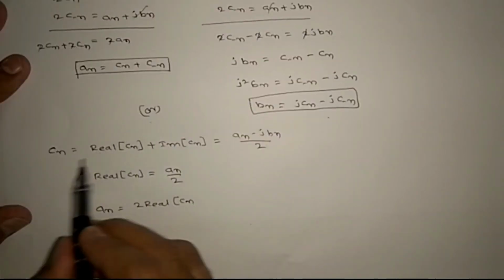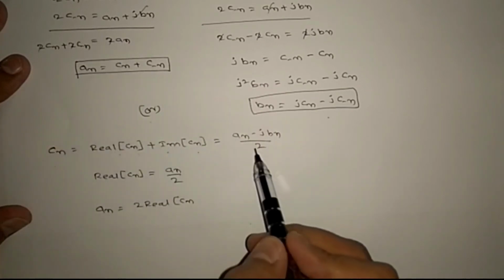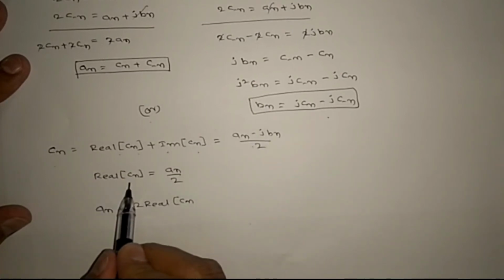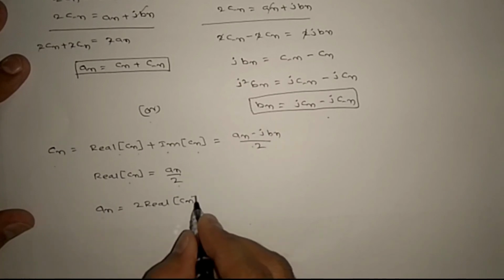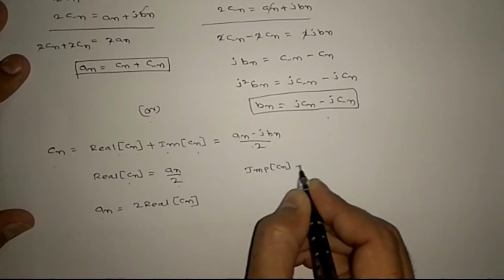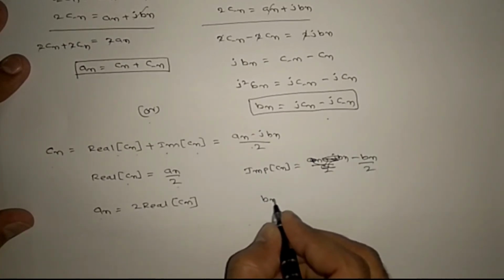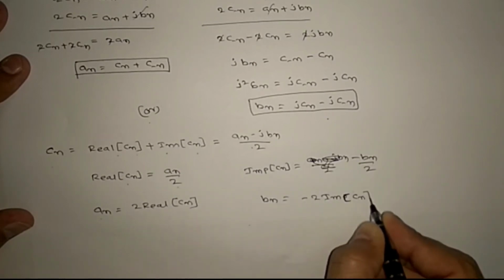Or you can go with cn equals real part of cn plus imaginary part of cn. This equals, we know, an minus jbn by 2, right? Real part of cn equals an by 2, so an equals 2 times the real part of cn. Next, imaginary part of cn equals minus bn by 2, so bn equals minus 2 times the imaginary part of cn.